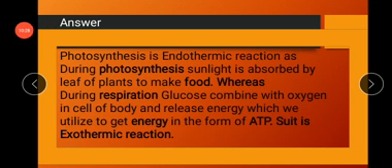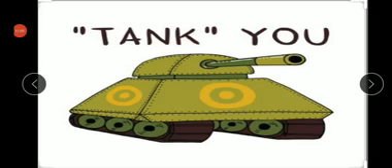What happens during the process of respiration? In respiration, glucose combines with oxygen, and as a result energy is released, and that energy is converted into the form of ATP, adenosine triphosphate. This example shows that this reaction is exothermic because energy is released, whereas over here the energy is absorbed by the leaves. I hope it's clear to you.